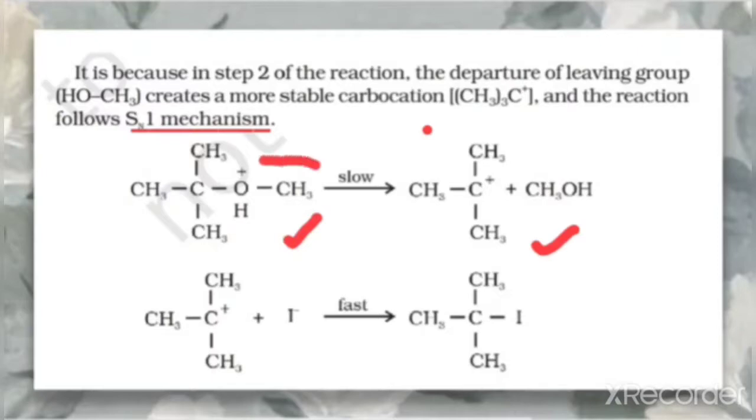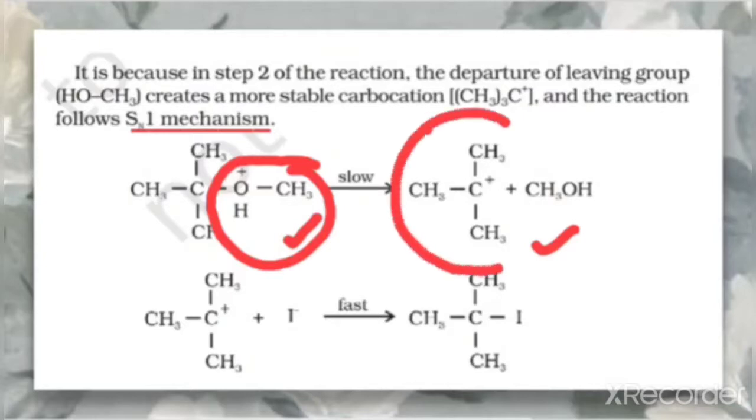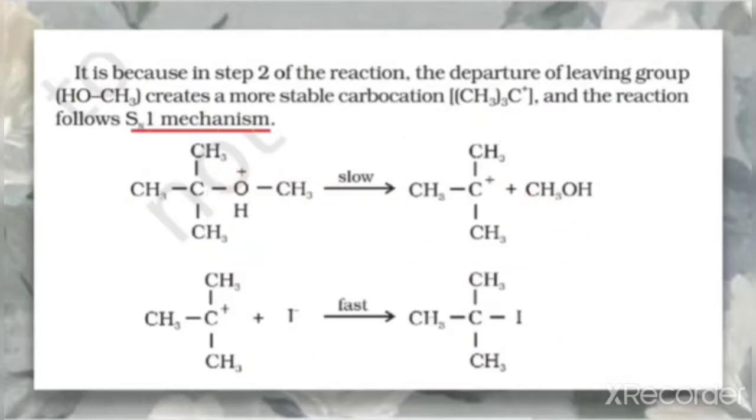With the removal of this part, there is a formation of a carbocation. And when you look at this one, it is a tertiary carbocation, and a tertiary carbocation is more stable. So this one will combine with I negative easily and form the halide. So that is why ethers having a tertiary alkyl group form halide instead of alcohol.